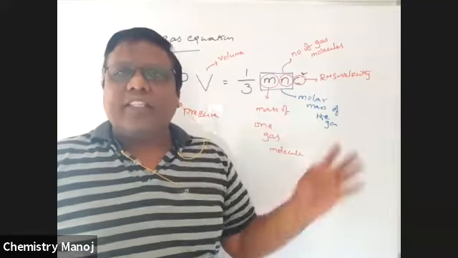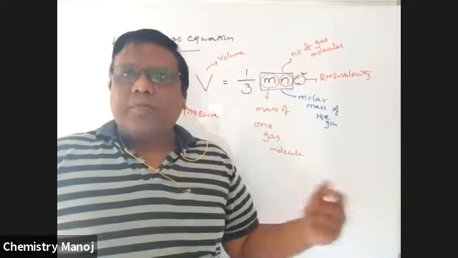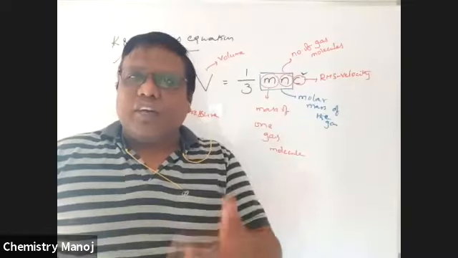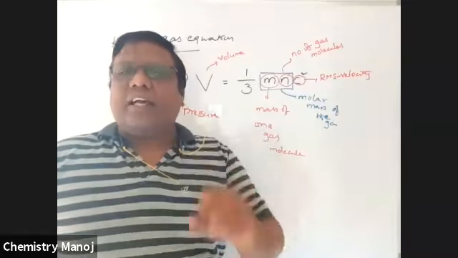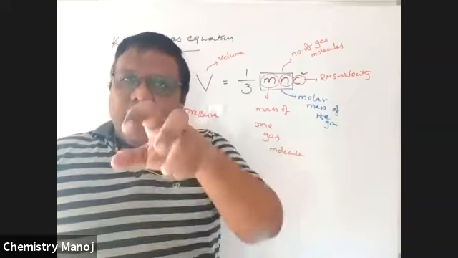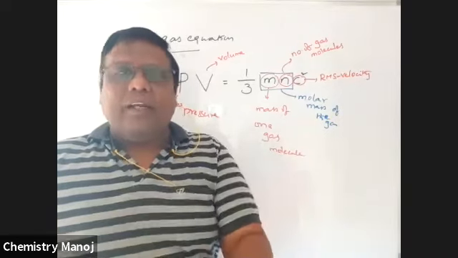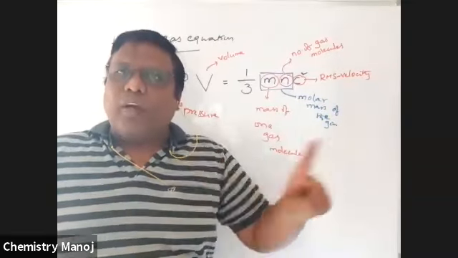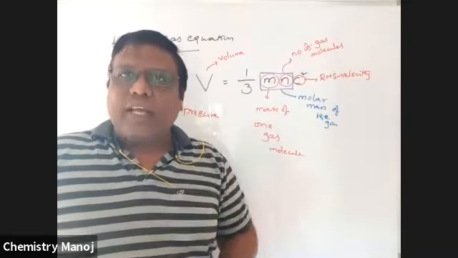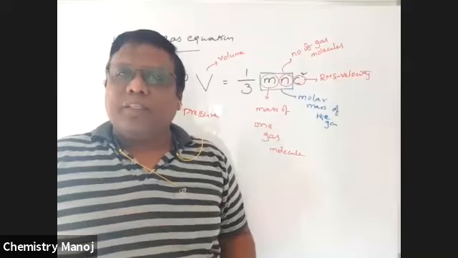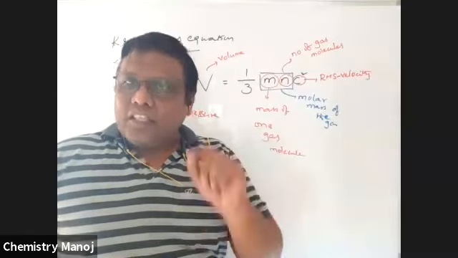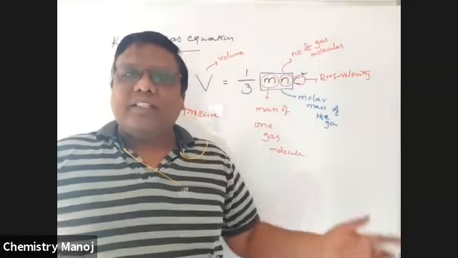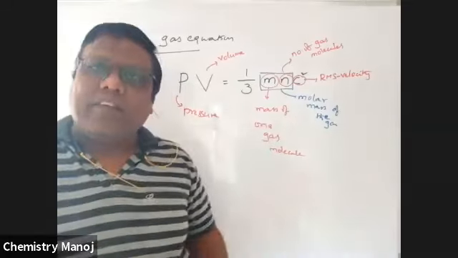That is in derivation. Next, Graham's law of diffusion: the rate of diffusion of a gas is inversely proportional to the square root of its density. These are the 5 gas laws. All these 5 gas laws are derived mathematically by using this one. Up to yesterday's class, all those gas laws were experimental evidences. But today's class, there is a mathematical derivation. That means all those gas laws are correct, which is proved by this gas equation by using the assumptions made by different scientists, that is the postulates in kinetic theory of gas.